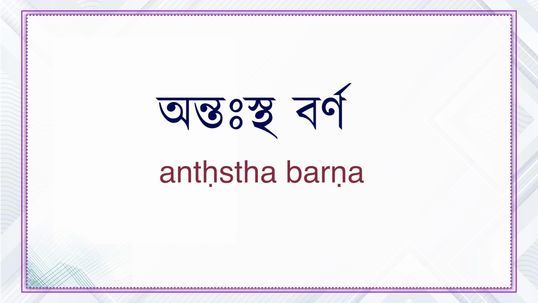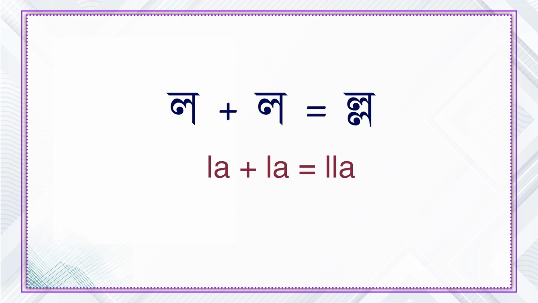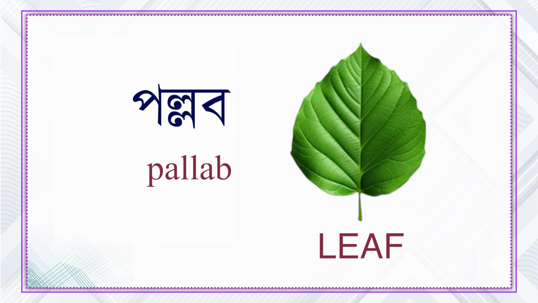We shall now discuss those clusters which are made up of ontostho borno, such as ontostho jo, ro, lo, ontostho bo. Here we will discuss those clusters which let their constituents retain their shapes. One such cluster is formed when lo is combined with itself. For example, pollob, which means leaf in English.